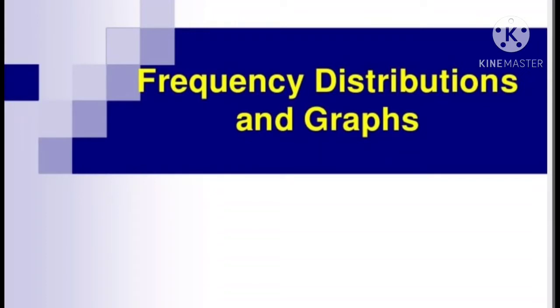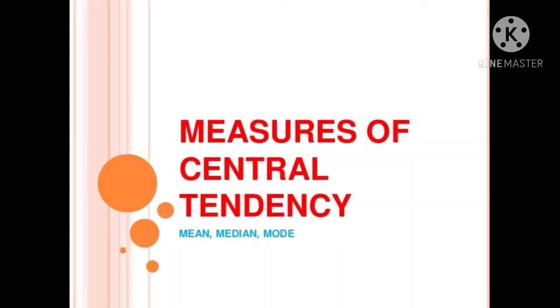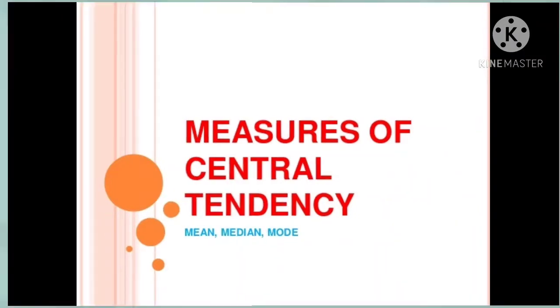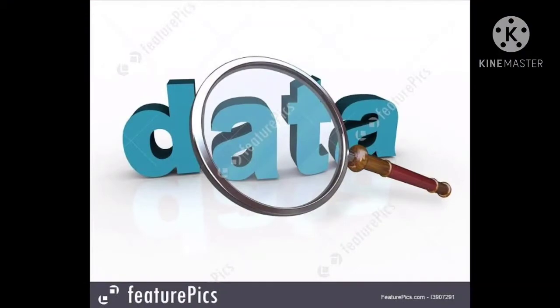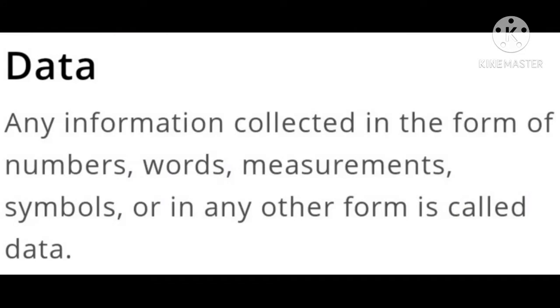In the concepts of data and measures of central tendency, the concepts are mean, median and mode. Here mean is the arithmetic mean and step deviation method, median, mode. Next, data and definition. So, children, first we learn the data. Any information collected in the form of numbers, words, measurements, symbols, or in any other form is called data.